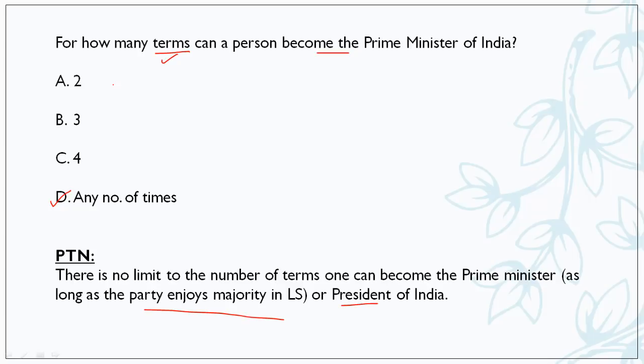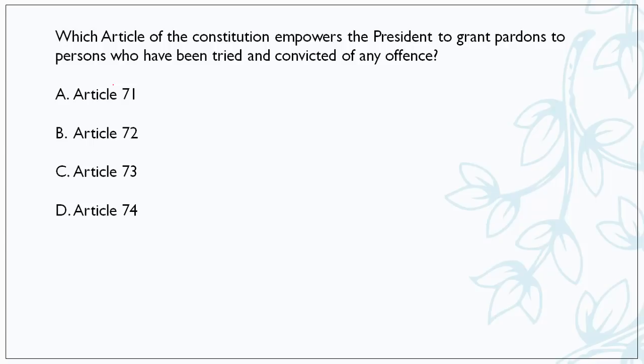As I told you, moving forward, which article of the Constitution empowers the President to grant pardons to persons who have been tried and convicted of any offence? So friends, you know that the President of our country has the power to grant pardon to certain convicts.